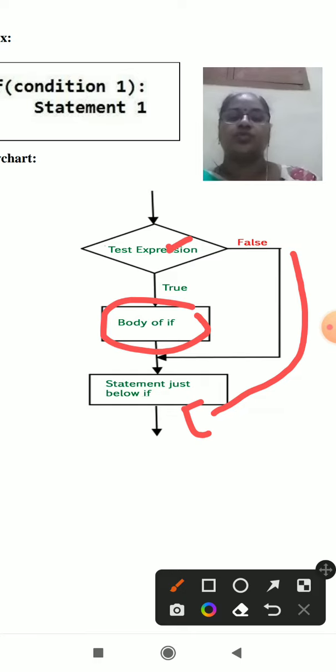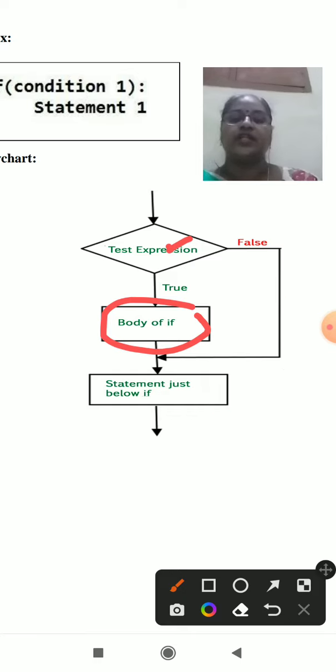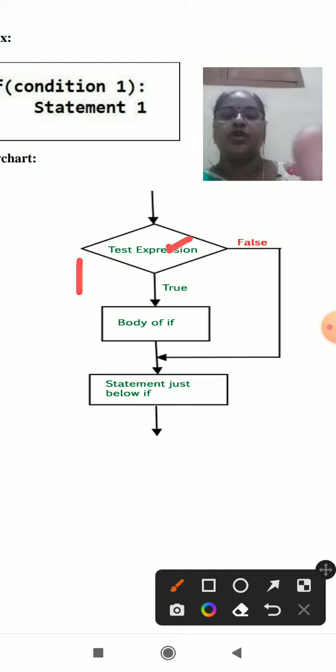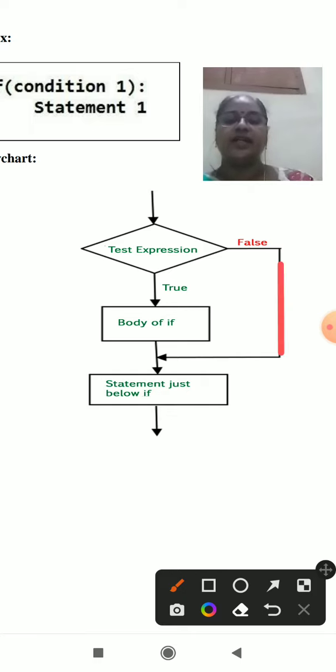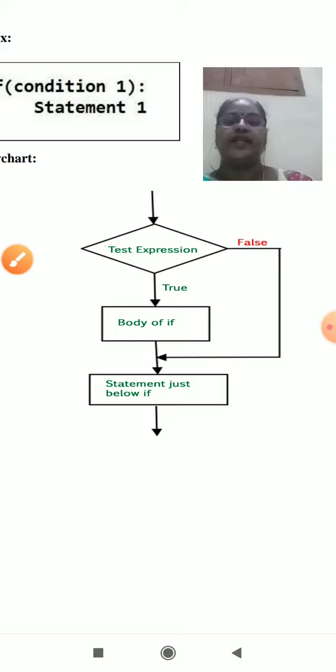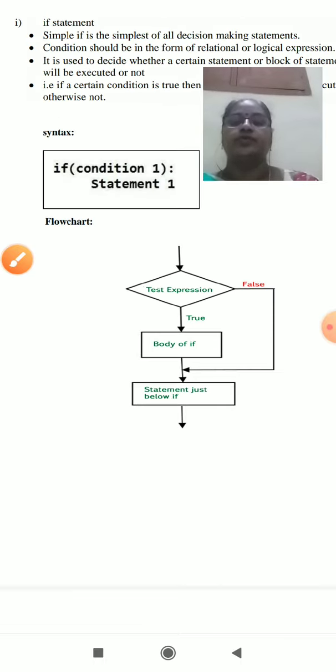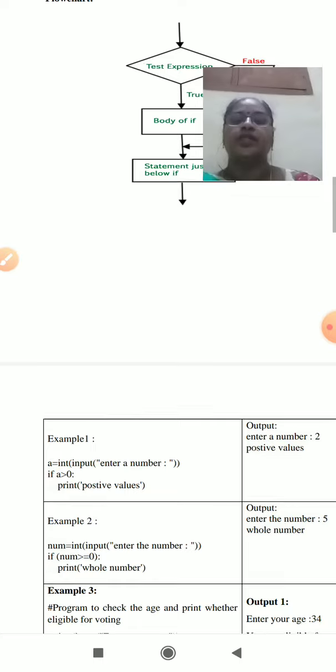Suppose the condition is true, execute the block, then the statements below the if are executed. If the condition is false, it comes directly out of the if. So this is the execution part.